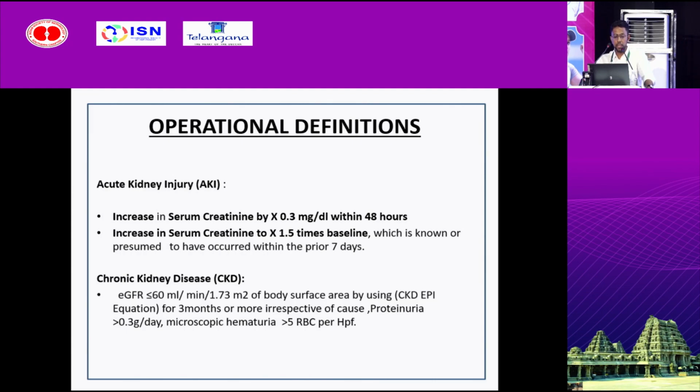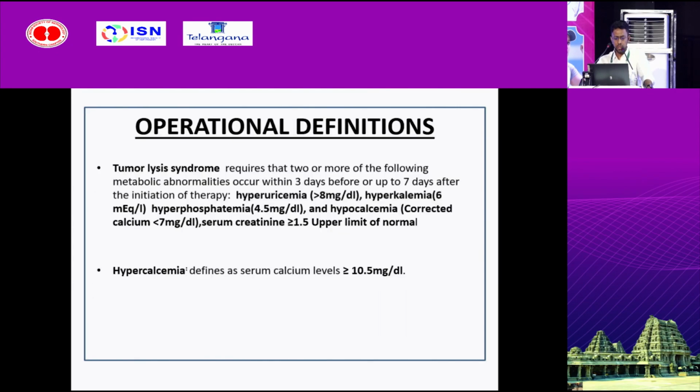Chronic kidney disease was defined as eGFR less than 60 ml per minute using the CKD-EPI equation, persisting for more than 3 months, or any functional causes persisting more than 3 months. Tumor lysis syndrome we defined as hyperuricemia more than 8 milligram per deciliter, hyperkalemia, hyperphosphatemia, and hypocalcemia, with serum creatinine more than 1.5 times the upper limit of normal, occurring within 3 days before or 7 days after the initiation of therapy. Two or more of these abnormalities have to be there. Hypercalcemia was defined as a serum calcium more than 10.5 milligram per deciliter.